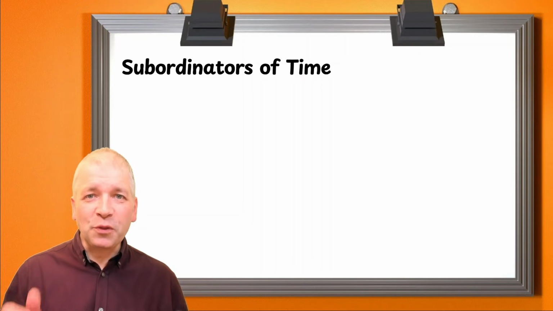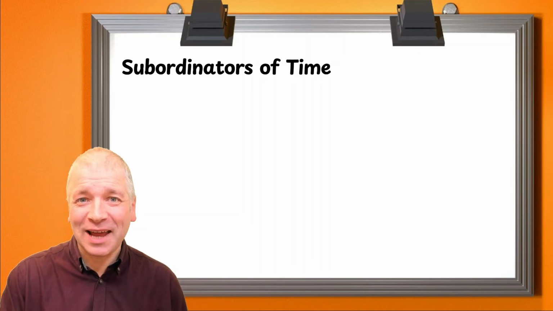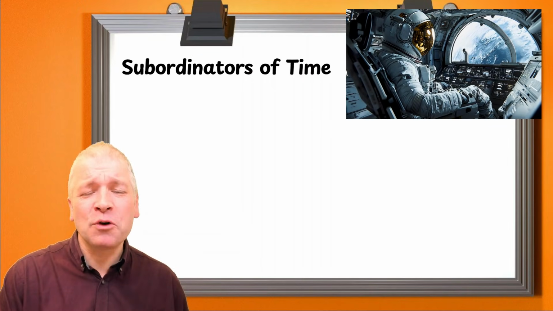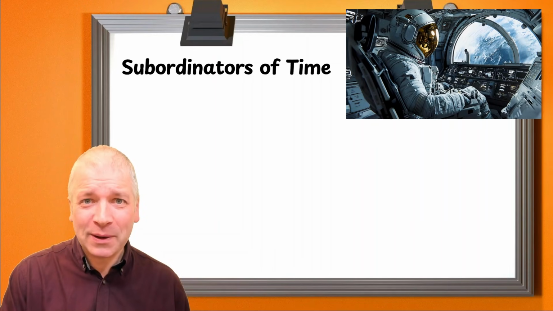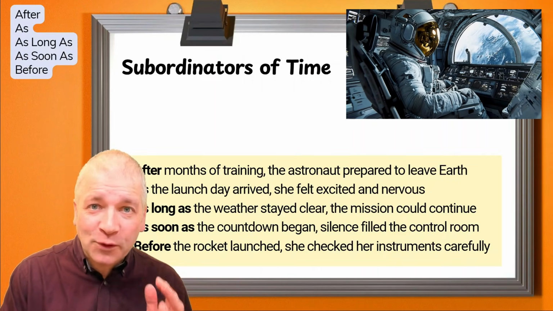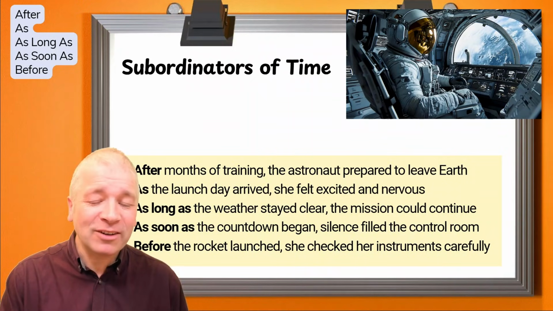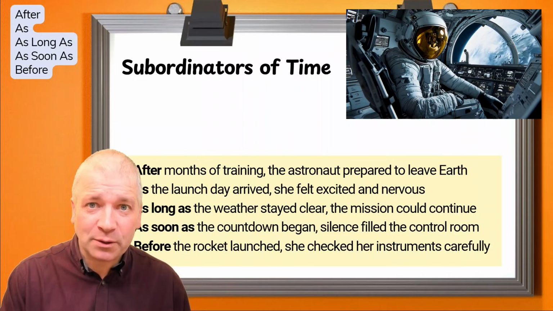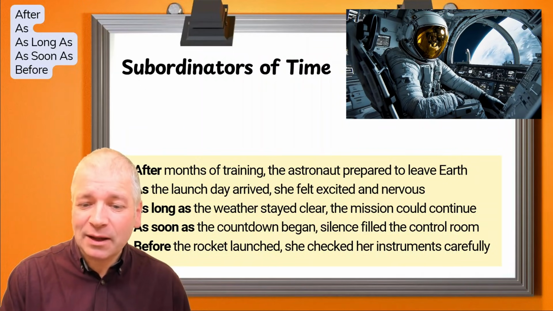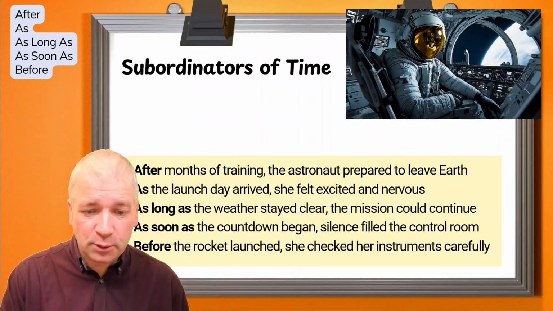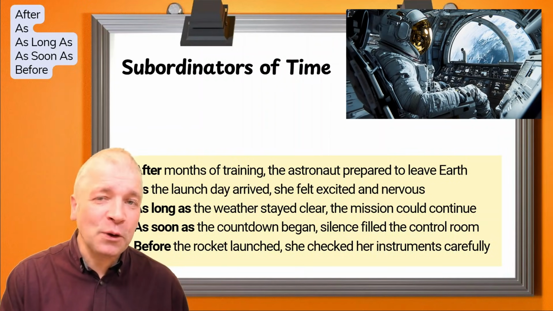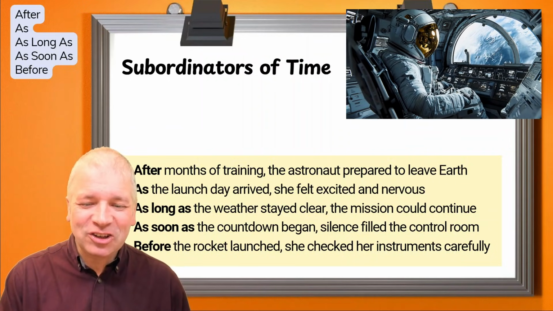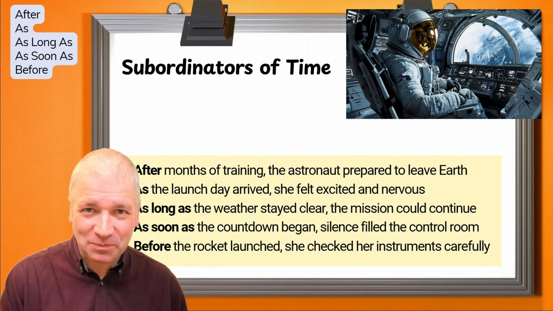There are lots and lots of subordinators of time, and to help me demonstrate them, I'm going to take you through this story of an astronaut going into space. After months of training, the astronaut prepared to leave the Earth. As the launch day arrived, she felt excited and nervous. As long as the weather stayed clear, the mission could continue. As soon as the countdown began, silence filled the control room. Before the rocket launched, she checked her instruments carefully.